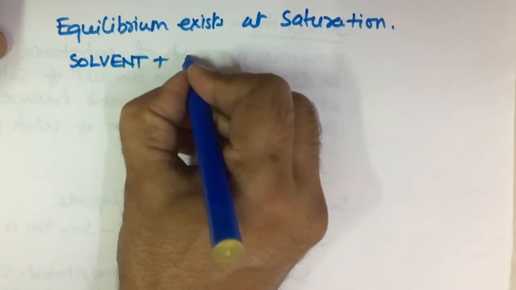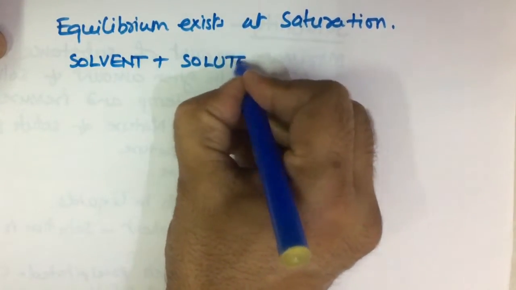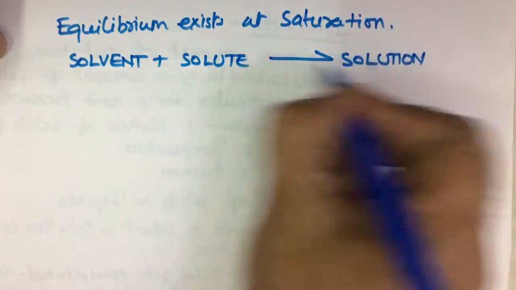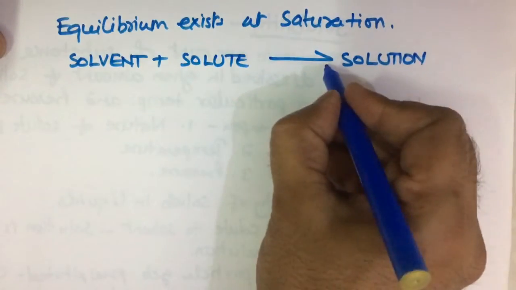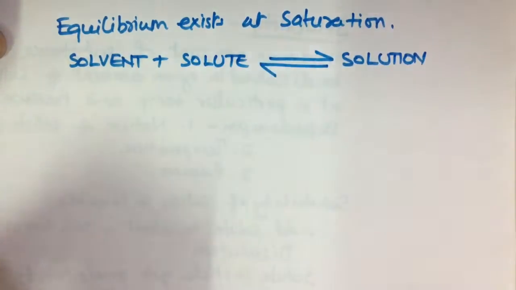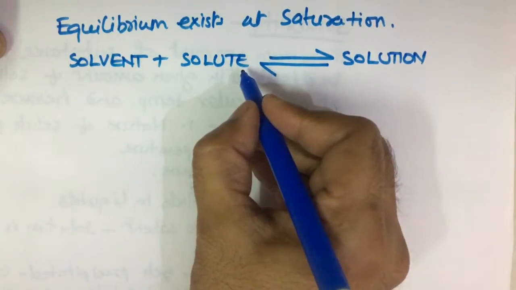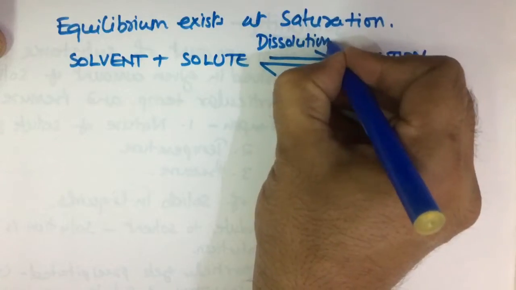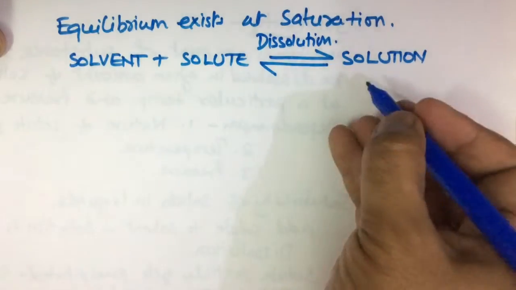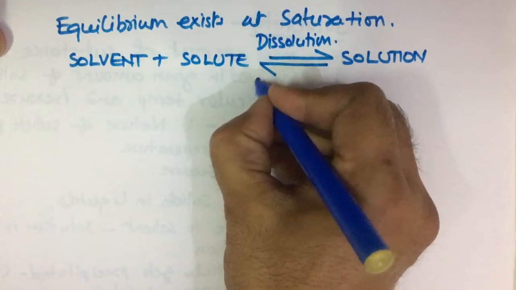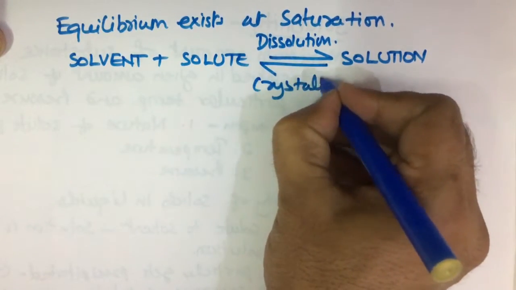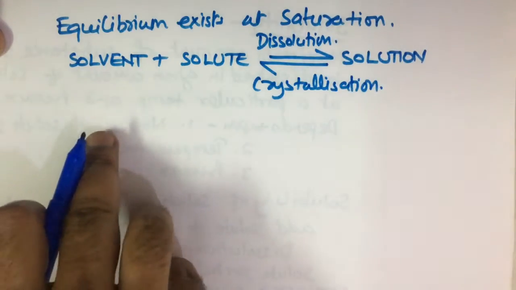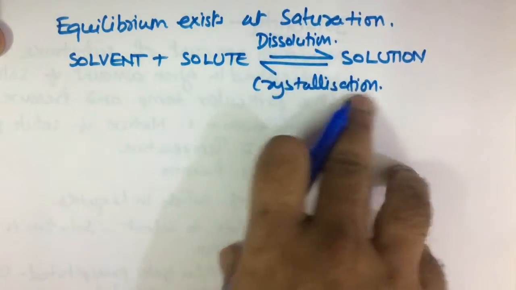Solvent plus solute gives you solution, and solution gets precipitated and solute and solvent get separated. When solvent and solute mix, this is your dissolution. When solute gets precipitated, this is crystallization.